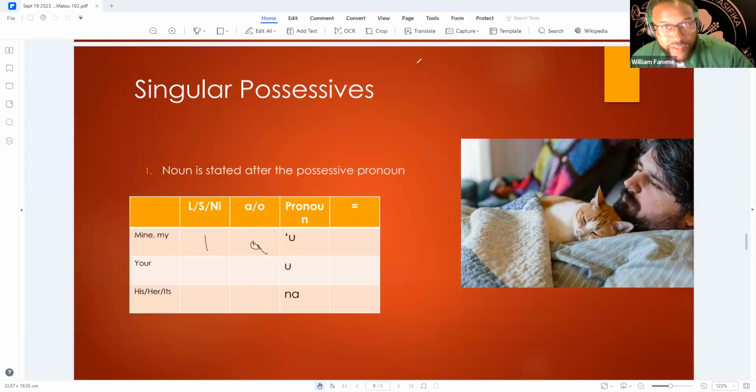If it's a house or a body part, it's an O-class thing. So that's lo'u fale, like my house, or lo'u lima, my hand. So that would just take knowing what's the O-class thing, what's the A-class thing. We kind of touched on it, but we're going to get into it more. I won't delve into that too much right now for the purpose of time.